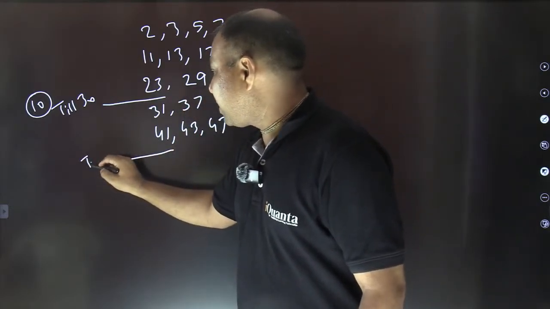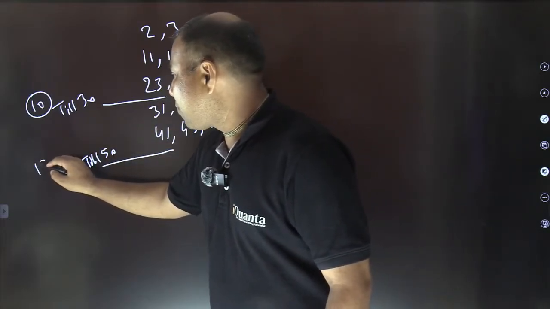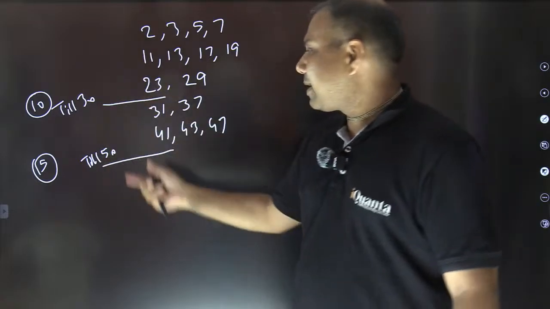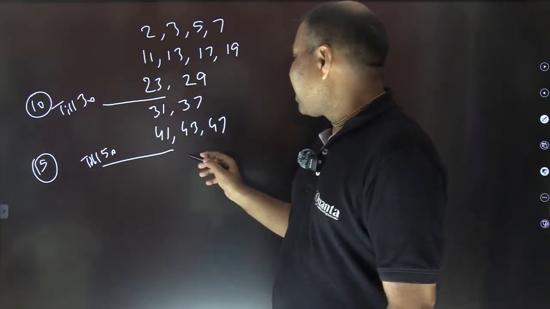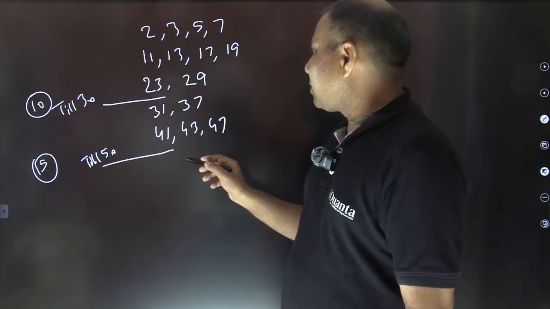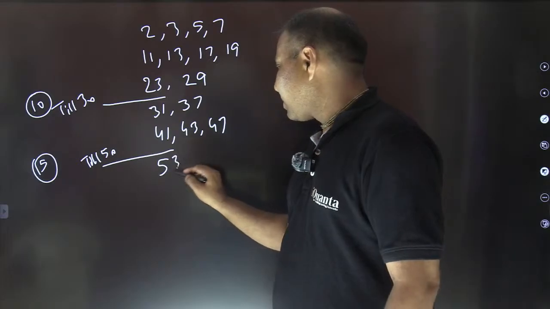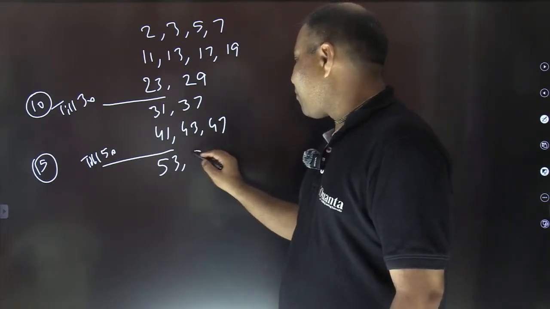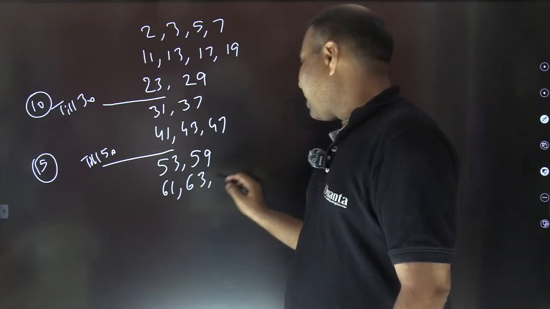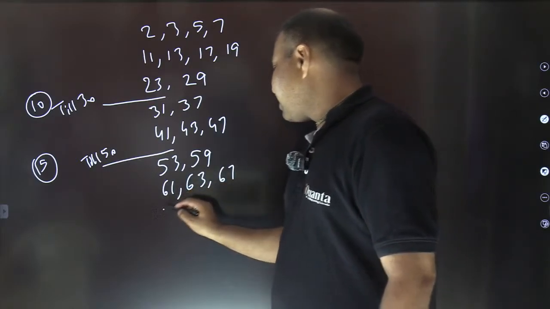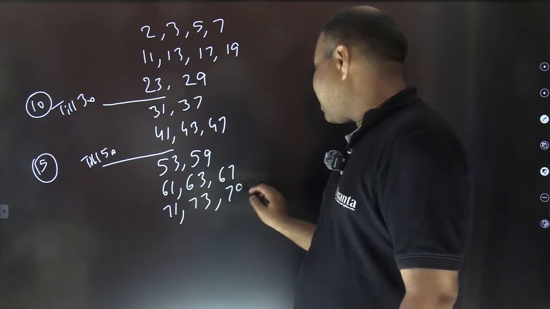So till 50 we have 5 more, so total makes it 15 prime numbers in all, right? Till 50 we have total 15 prime numbers. Let's proceed further now. After 47 we have now 51 is not prime, 53 is prime, 55, 57 are not, 59 is prime, then 61, 63 and 67, then 71, 73 and 79 as well.